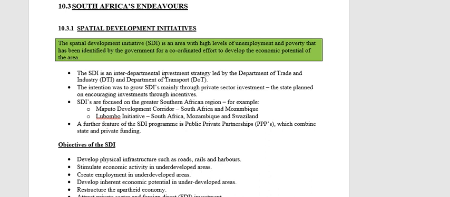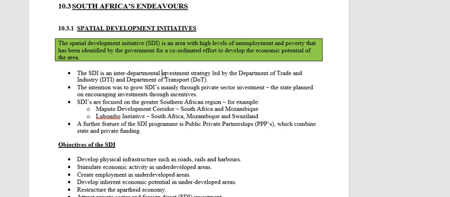Remember when we spoke about regional development, we said that the government has to identify underdeveloped areas in our country. These are areas that are currently underdeveloped, but do have the potential for higher levels of development. The SDI is what we call that identified area. So those areas in our country that are underdeveloped at the moment but have potential for growth are called the SDIs, Spatial Development Initiatives.